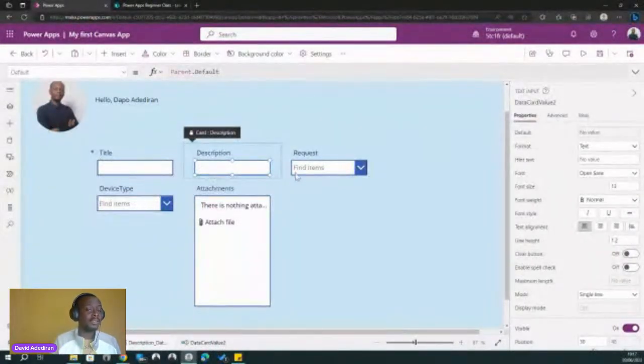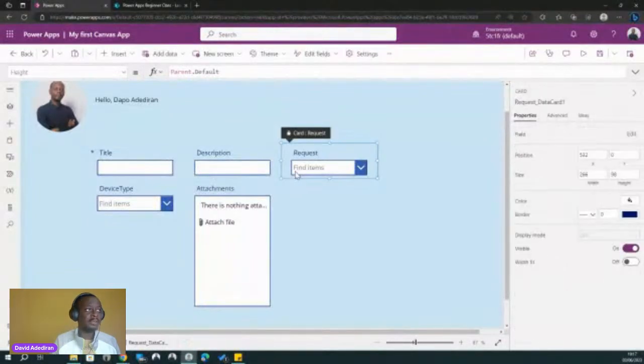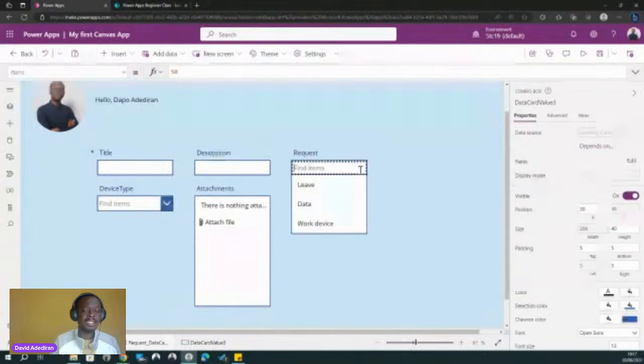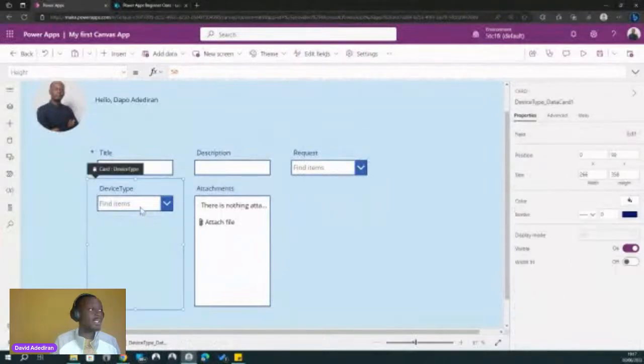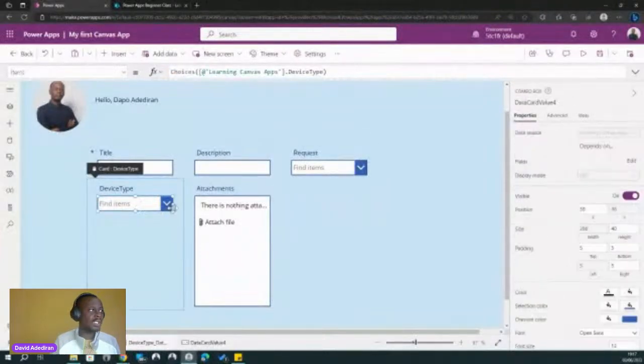Now, if you remember, I said the request is a choice. See, this is a drop down, and to show you as a drop down, I would make it be like a drop down. You can see that we have some options here. All right, so that's one. The device type is also very similar. If you click on that, you can see it's also a choice field.